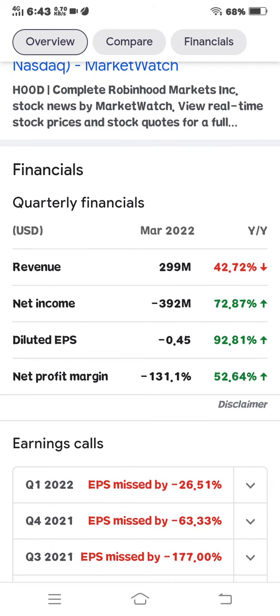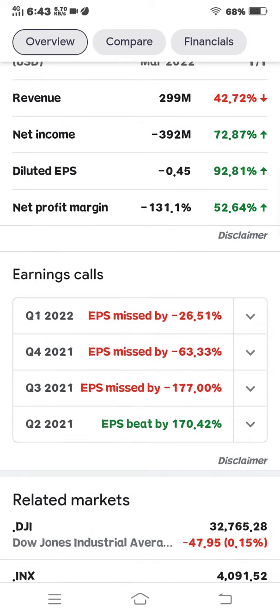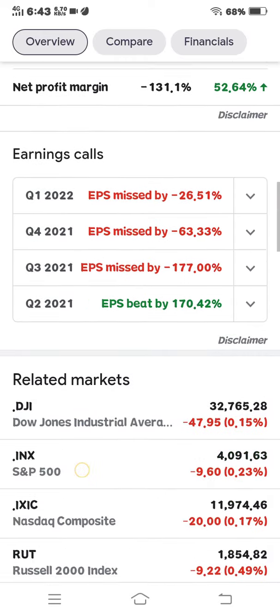Revenue is 299 million and per year net income is minus 392 million. Diluted EPS is minus 0.45. Net profit margin is minus 131.1%.